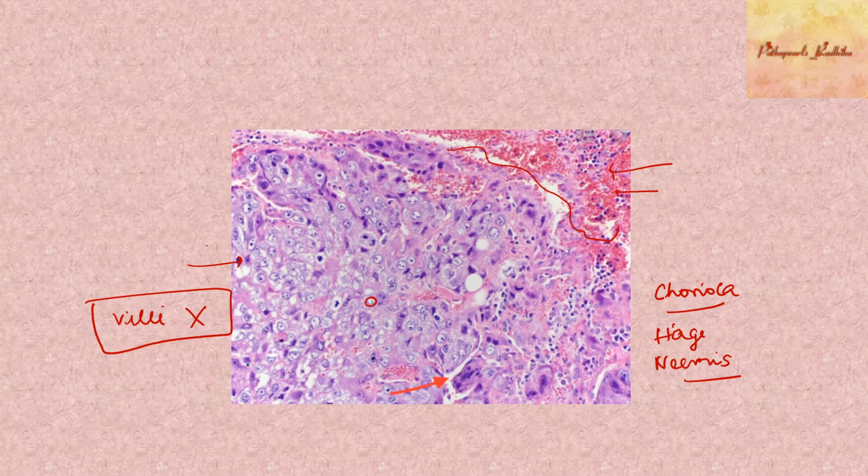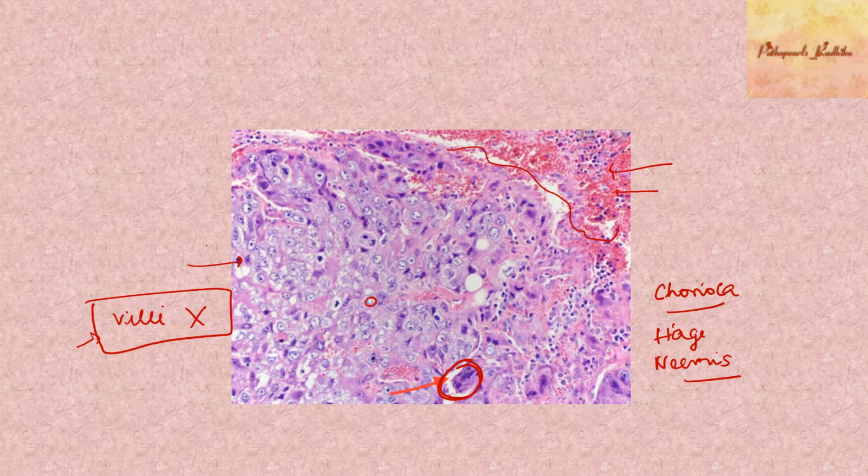So that point you must remember. In case of gestational choriocarcinoma, you should never see villi, right? Or else the histology is going to be the same. You have a neoplastic proliferation of cytotrophoblasts, syncytial trophoblasts, and intermediate trophoblasts. Syncytial trophoblasts are giant cells, so that's what you're seeing here. The rest are all proliferation of other trophoblasts, right? And you have a lot of hemorrhage. So this is how a choriocarcinoma looks.